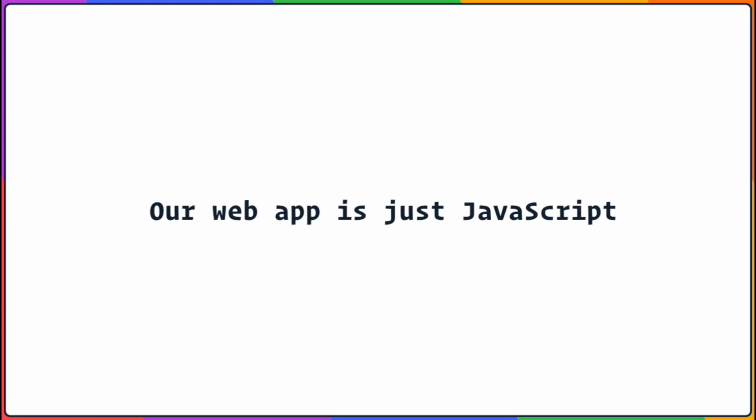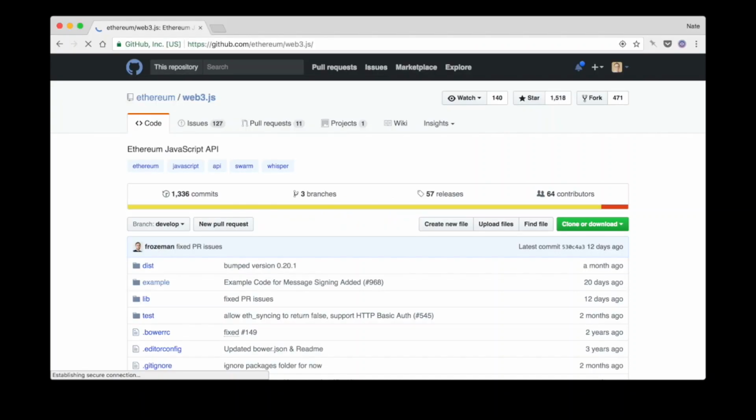Now, just to be clear, our web app is all just JavaScript. So you can call out to other servers if you want to, just like you can call lots of APIs in a normal JavaScript app. In fact, this really is just a normal JavaScript app. The only difference is that we're connecting to an Ethereum node for the API. The library that we use to connect our JavaScript code to the Ethereum JSON API is called Web3.